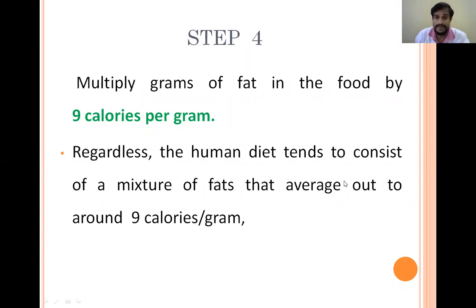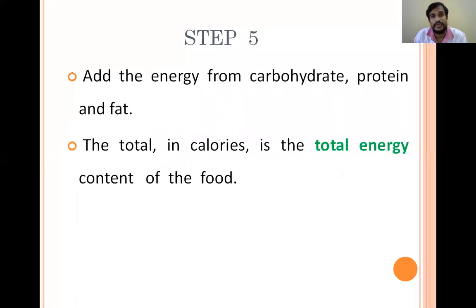And step 4 is multiply grams of fat by 9, because all the fats on an average will release 9 calories per gram. And remember one important thing, in the human body, calories are equal to kilocalories, because here the term calories we are using for kilocalories. So for kilocalories or calories, we are using the same term in calculation of energy in human beings. And coming to the next step, now we have multiplied and got the individual energy, and we will total all the calories to get the total energy in the complete food.